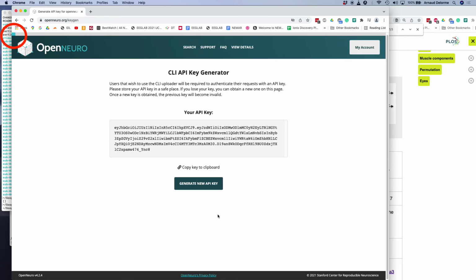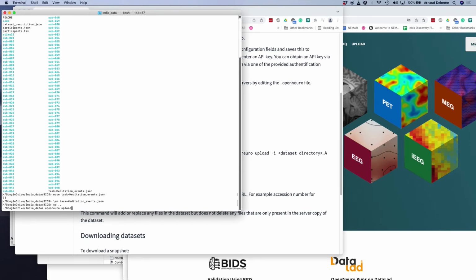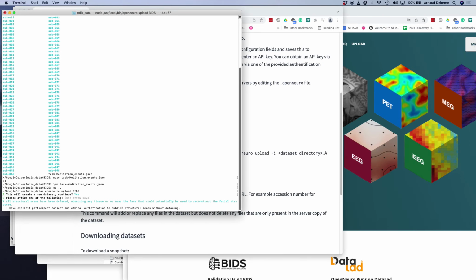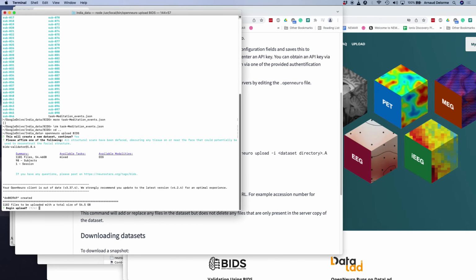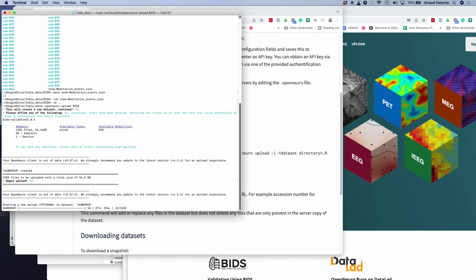And I circled here the progress bar. But actually the data is so big, 54 gigabytes. And even for small data sets, this upload on the web option has never worked for me. I decided to give it up and just do it from the command line. The advantage of the command line is that if you upload partially the data, you can resume the upload. You don't have to restart from scratch.